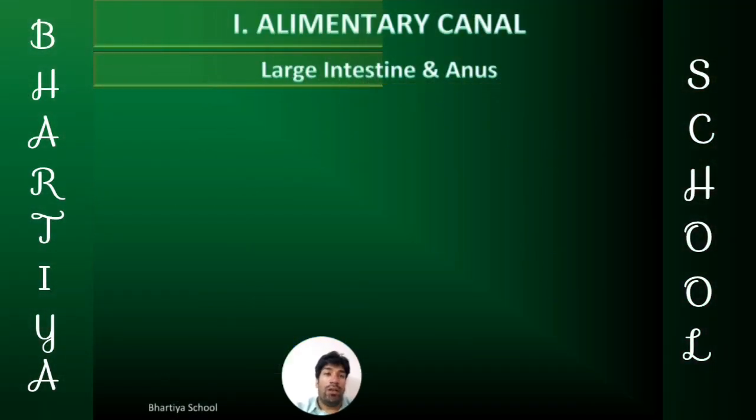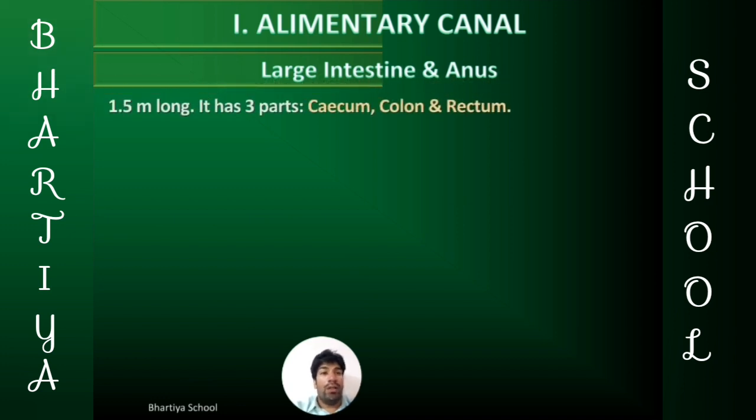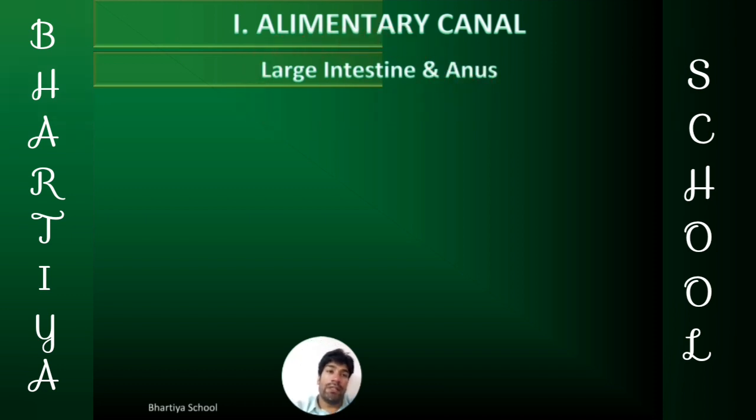Last part of the alimentary canal, the large intestine and anus, we will discuss. The large intestine is 1.5 meters long, and it has three parts: cecum, colon and rectum. It is called large intestine because of its diameter, not because of its length.